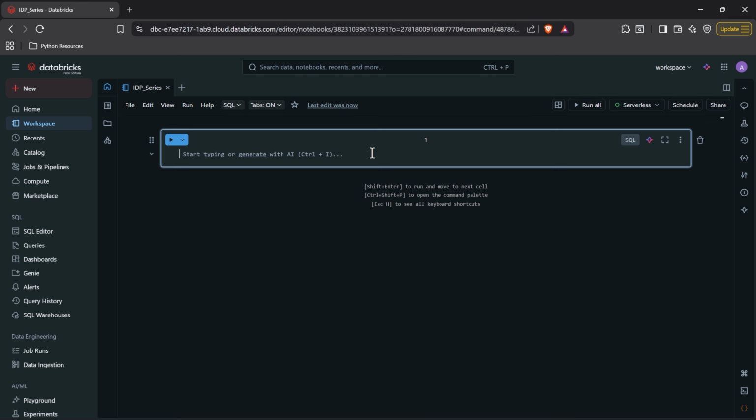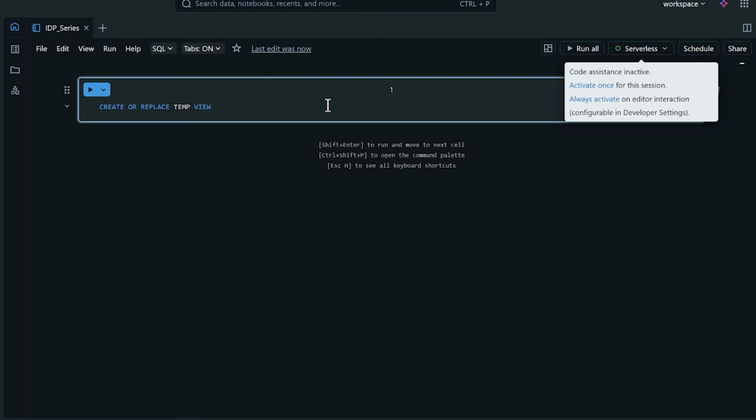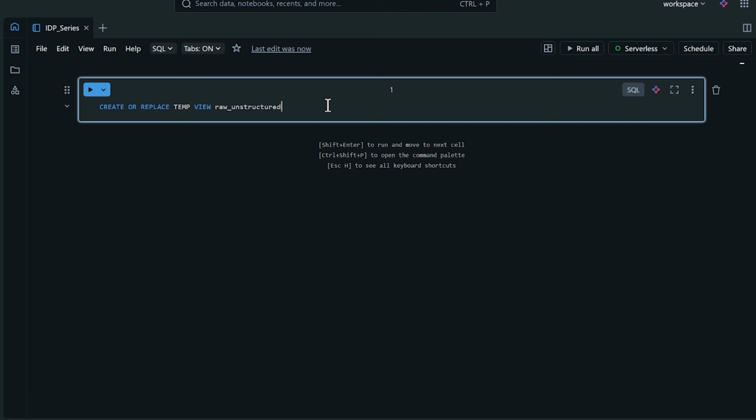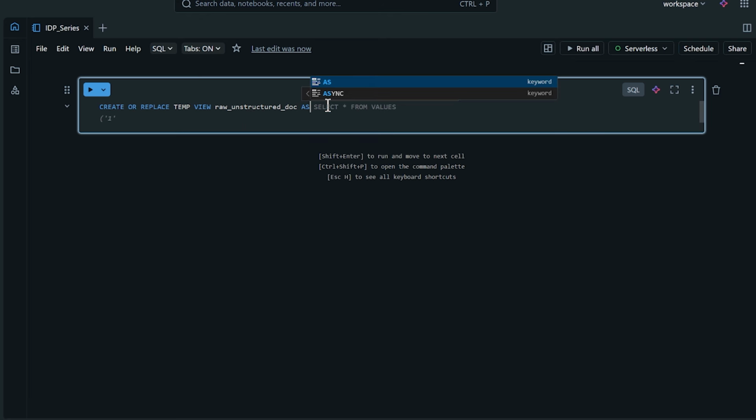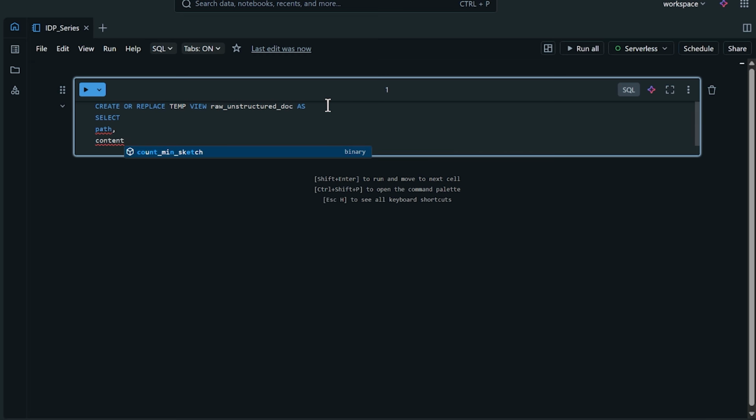Now, since we're going to be transferring this data, I highly recommend setting up some type of temp table so that we can stage this data before we start transforming it. So I'm going to say create or replace temp view, and we'll call this raw unstructured document. And now we're going to say as, and we're going to come right down here. And now we just need to select our data. So we have to select the data from the catalog and the volume that we just created. So we're going to say select, and I already know what this looks like, so I'm kind of cheating a little bit, but we're selecting the path and the content.